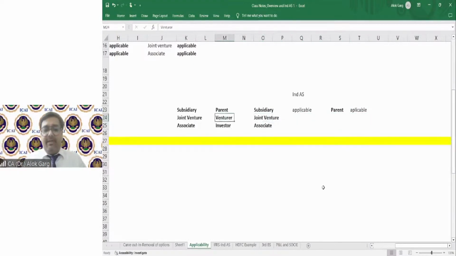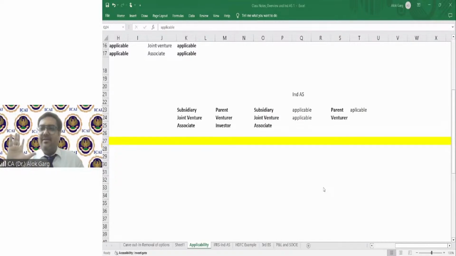If IND AS is applicable to a joint venture, will it be applicable to the venturer? Now I'm asking you guys, and from here, there will be a brainstorming of your brain. आपको क्वेश्चन समझ में आया? मैंने पूछा कि अगर कोई कंपनी सब्सिडरी है तो क्या उसके पेरेंट पे इंड एस अप्लाई होगा अगर सब्सिडरी पे अप्लाइड है तो?